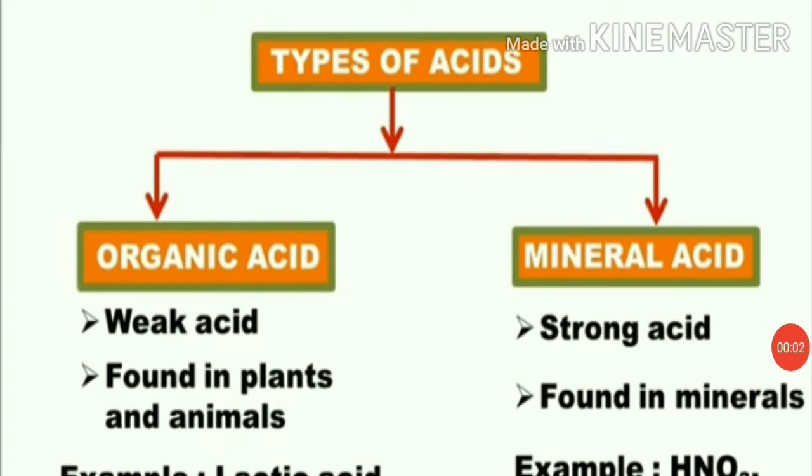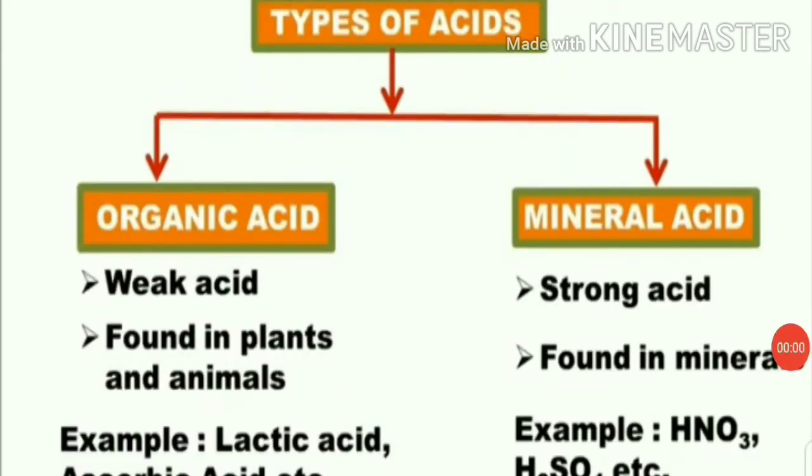So students, let's talk about the classification of acids on the basis of their source and strength. Acids are classified on the basis of their sources and strength. Acids are of two types, organic acid and mineral acid.